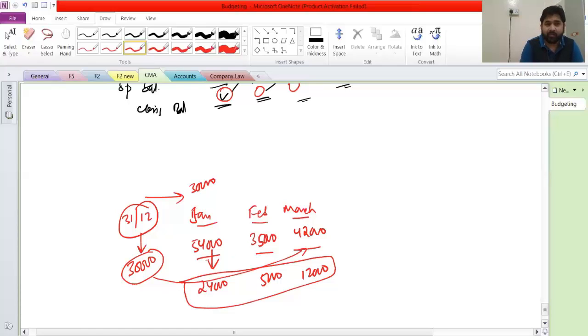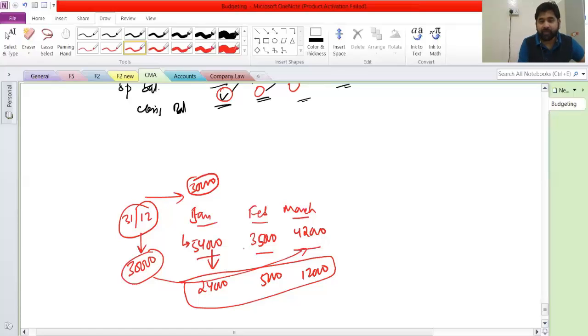And see, what will you get if you keep this money in the bank? 54,000. You are not going to get any benefit on that. So better invest 30,000 today in some short-term security for 3 months. You may make some profit out of this, some interest. This is the real reason why we make a cash budget.